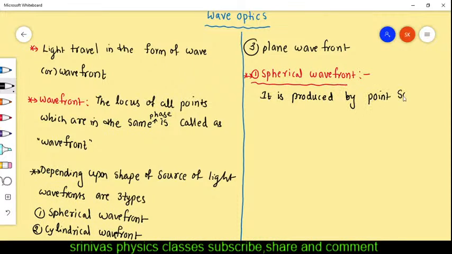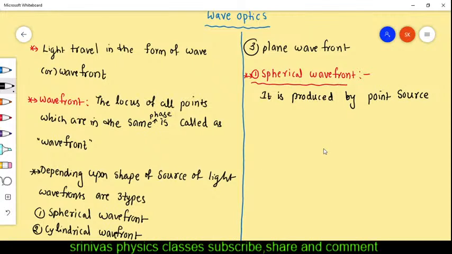If a point source is there, then it can produce the spherical wavefront. Who will produce the spherical wavefront? The point source can produce the spherical wavefront.